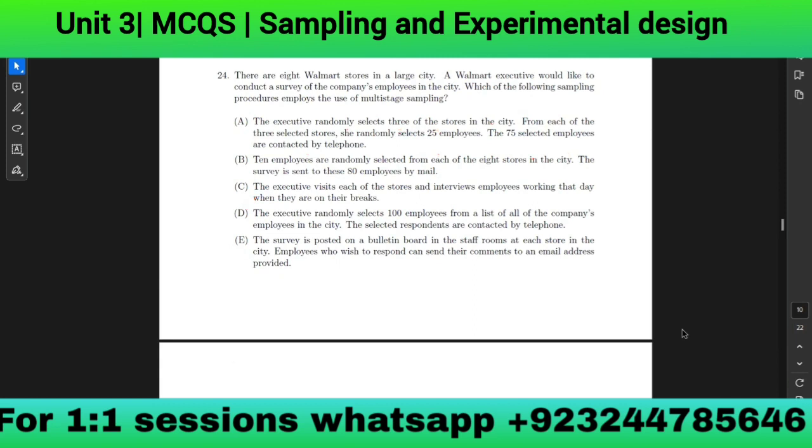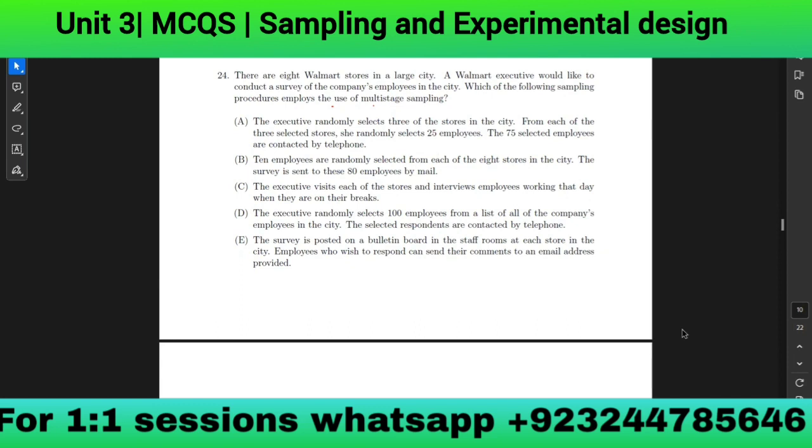There are 8 Walmart stores in a large city. A Walmart executive would like to conduct a survey of the company's employees in the city. Which of the following sampling procedures employs the use of multi-stage sampling?